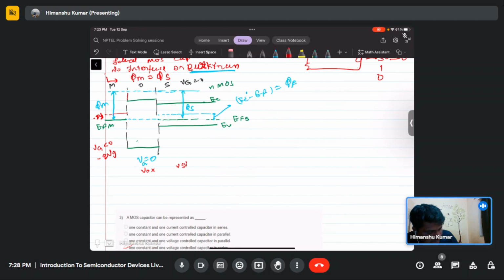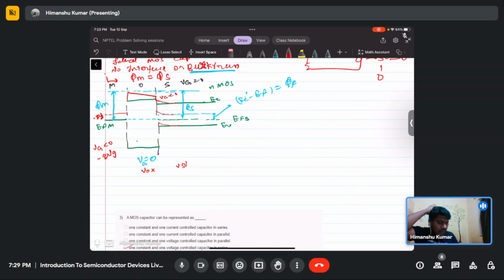This band will bend like this, and as this band is moved up, there will be accumulation of charge carriers at this interface. So this will go up, this also will go up. Now this is at Vg less than 0.